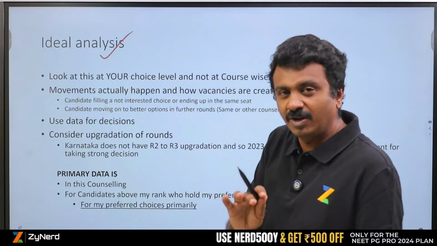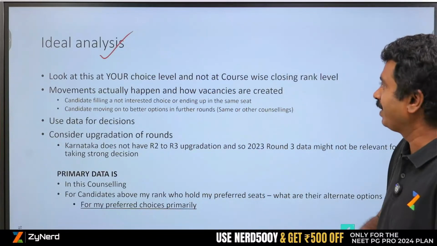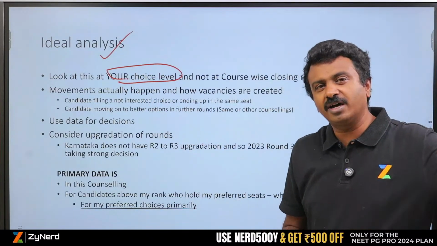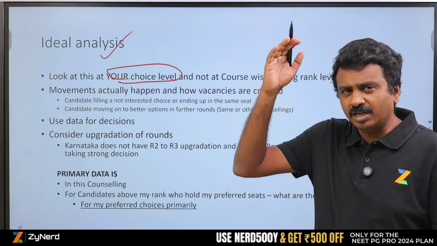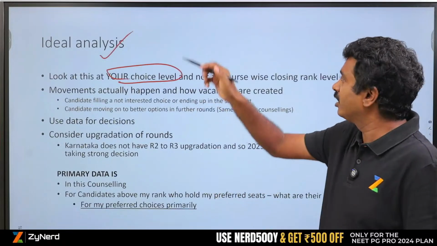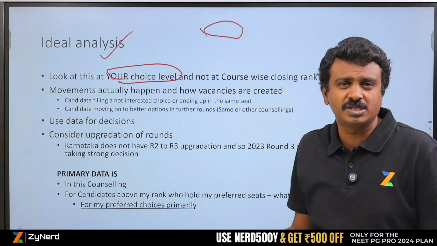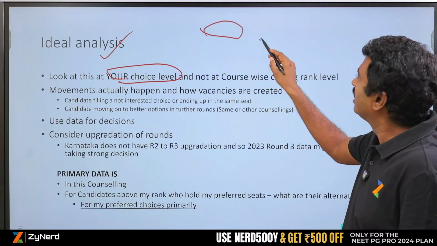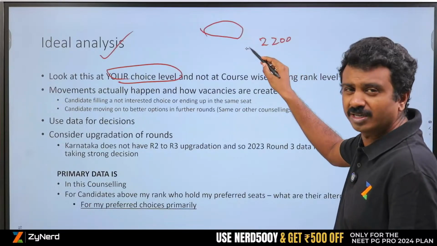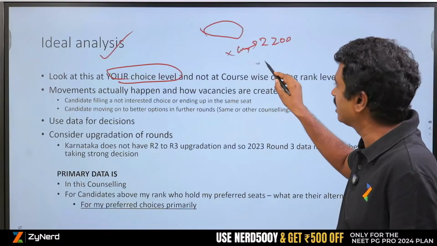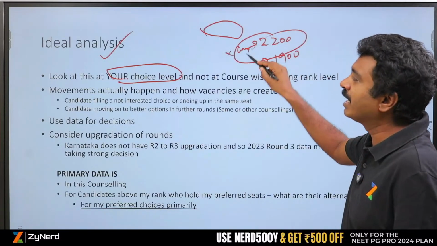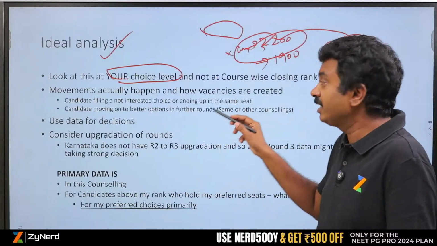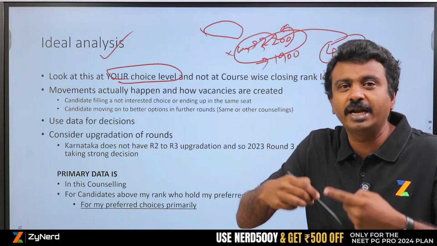And the ideal analysis, we look at the ideal analysis, post this we will move on to allotment mapping. Look at your choice level. There is no point in looking at what has happened to all the other seats primarily. Looking at where radiology closed at this rank, medicine closed at this rank, at the top level these are the ranks. We haven't published any of the course wise closing ranks. We can publish, it may be a 10-minute job, but we haven't. Radio closed at 2200 last year, let us say radio or X course closed at 2200 last year. This year it has closed at 1900. My choices, I am at 4000 rank, has nothing to do with this, except that the movements of individual radio seats will impact you.